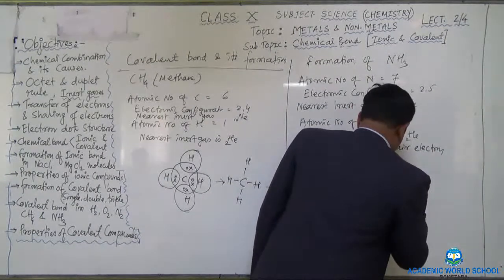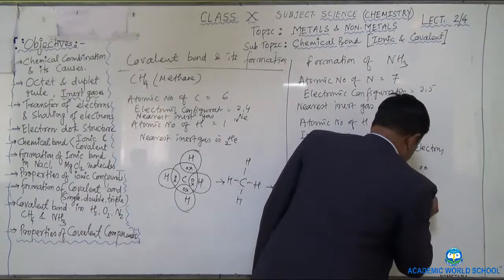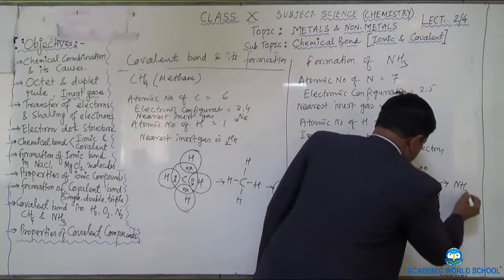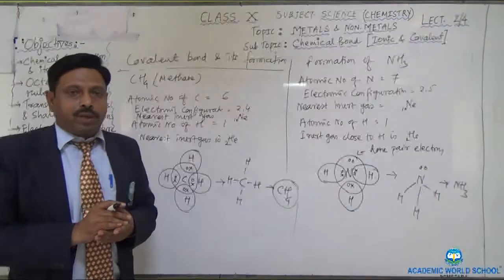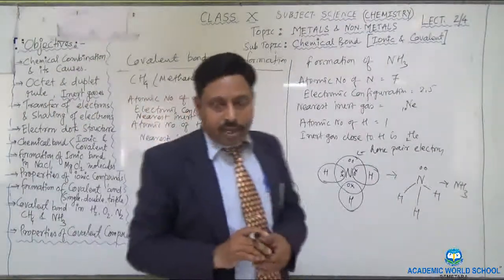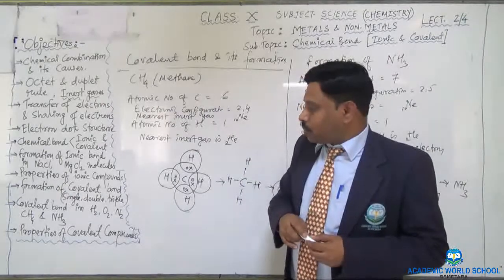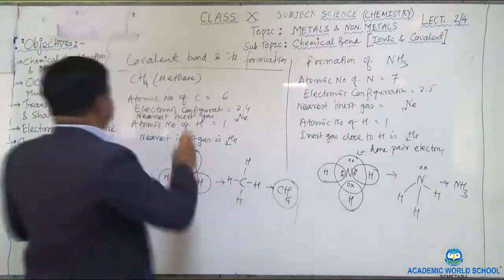So now it will continue like this. You can write it in this way: one hydrogen and another hydrogen. It will give you NH3. So this is all about the covalent bond, how it is formed. I have explained to you. Okay. Now after that you have to know the properties of the covalent bond. What are the properties of the covalent bond?